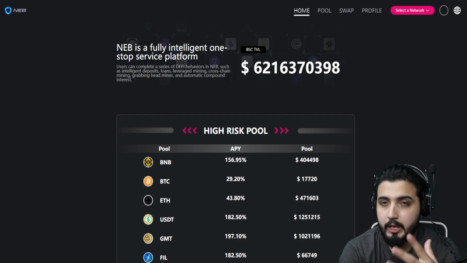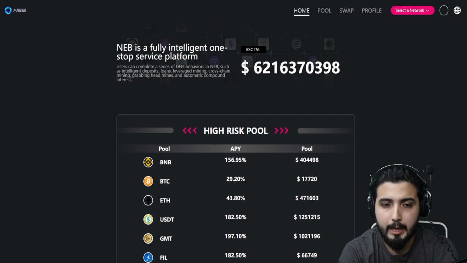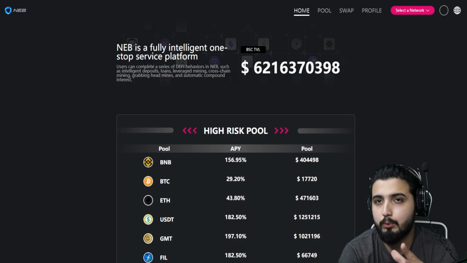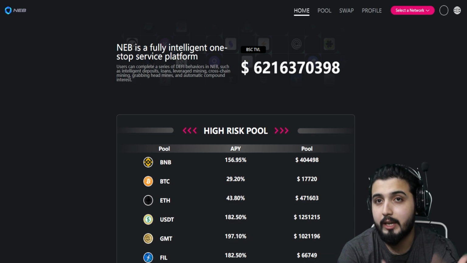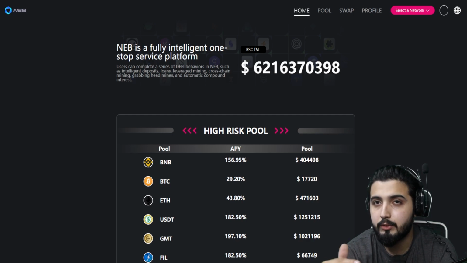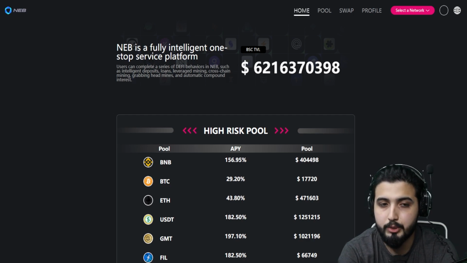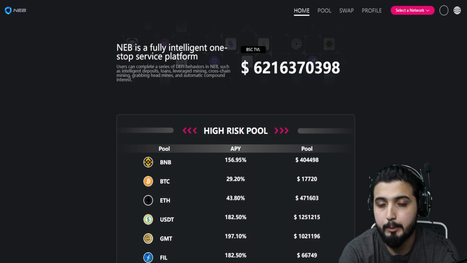So what we have in NebBank, or NEB for short, is a one-stop platform that offers all those things in one single place. And since it has the option for cross-chain, we don't have to switch between different networks by going to different platforms. So that is generally what we have in NebBank.